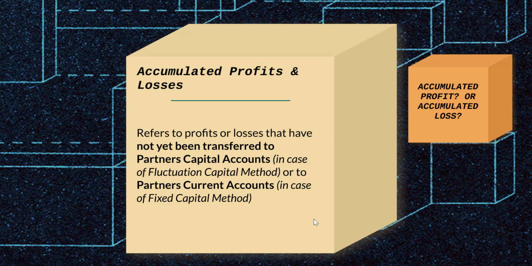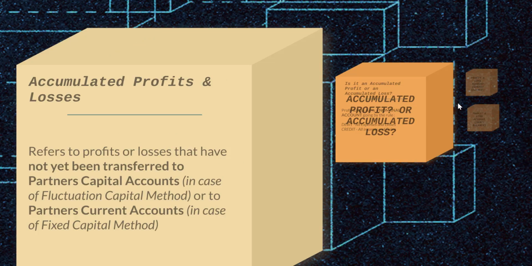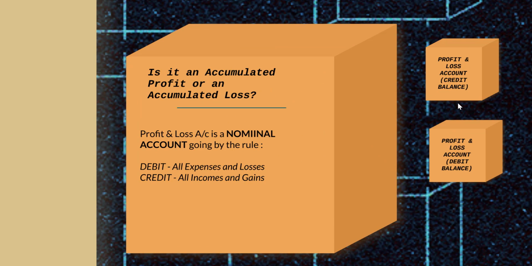Now, how do we find out whether it's an accumulated profit or whether it is an accumulated loss? So let's go into that. Is it an accumulated profit or is it an accumulated loss? Profit and loss account itself is a nominal account going by the rule debit all expenses and losses and credit all incomes and gains.